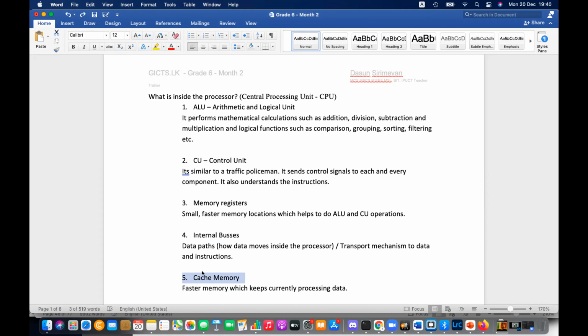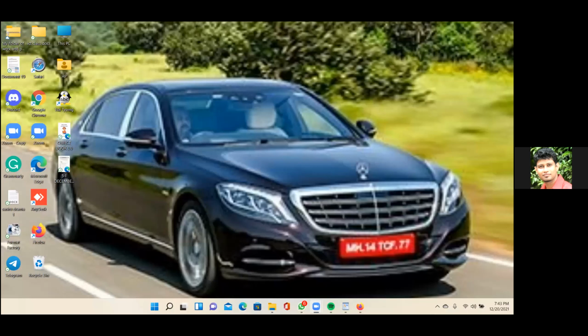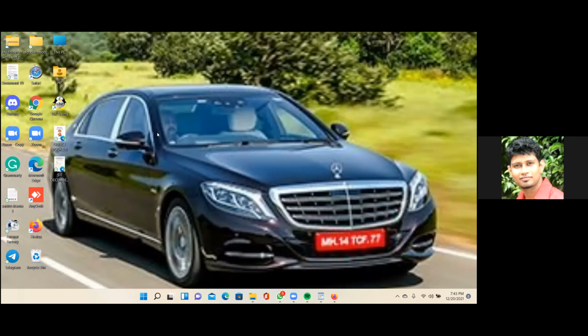How to check the cache memory in your processor? Okay, I'll teach you. If you don't know, I'll teach you how to get that. So who's going to share the screen? Can anyone share the screen? I'll tell you how to check. Okay, Sasiru. Others can also do. Sasiru, can you right click on the Windows icon and select the task manager?